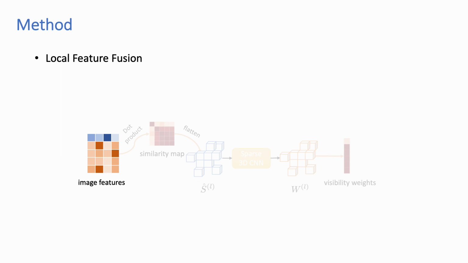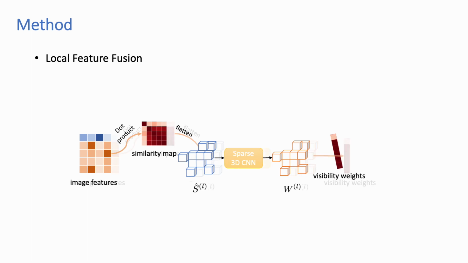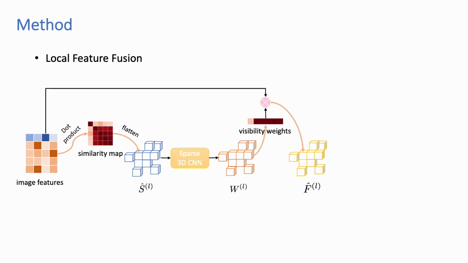Specifically, in the local feature fusion module, for each voxel, given the features extracted from different views, we first compute their pairwise cosine similarities to get the similarity map, and then use a 3D convolutional neural network to produce the visibility weights. The multi-view features are aggregated by these visibility weights, and then fed into another 3D CNN followed by an MLP to obtain the local occupancy and TSDF for our ray-based sparsification.